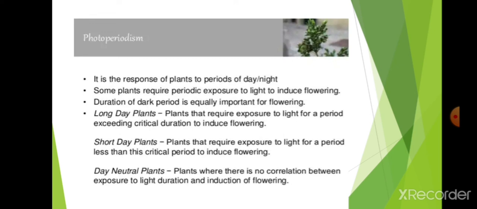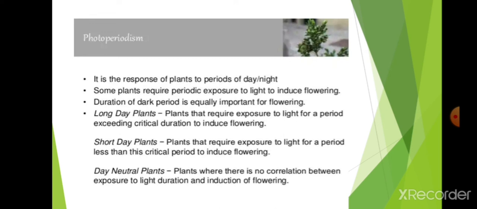Long day plants, you must remember these plants. Long day plants require exposure to light for a period exceeding the critical duration to induce flowering. That means long day plants require more than the present daylight, that is, more than 12 hours of light, to induce flowering.